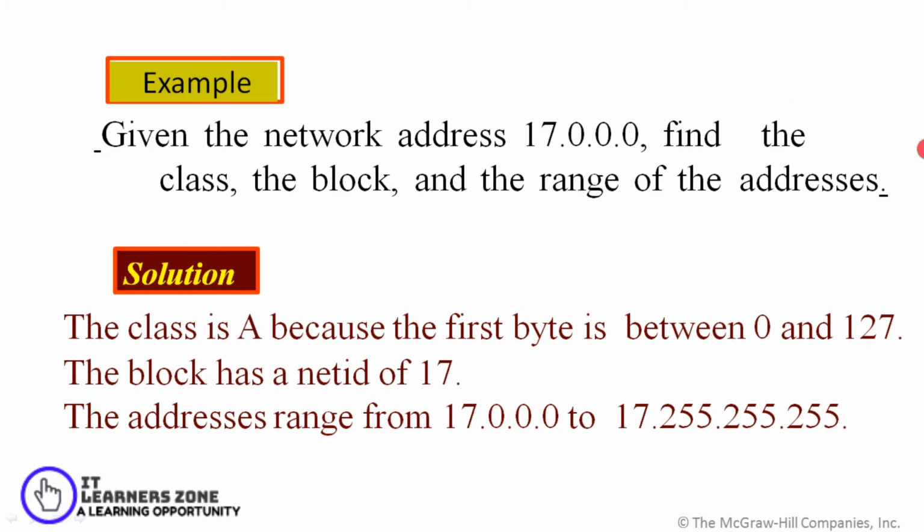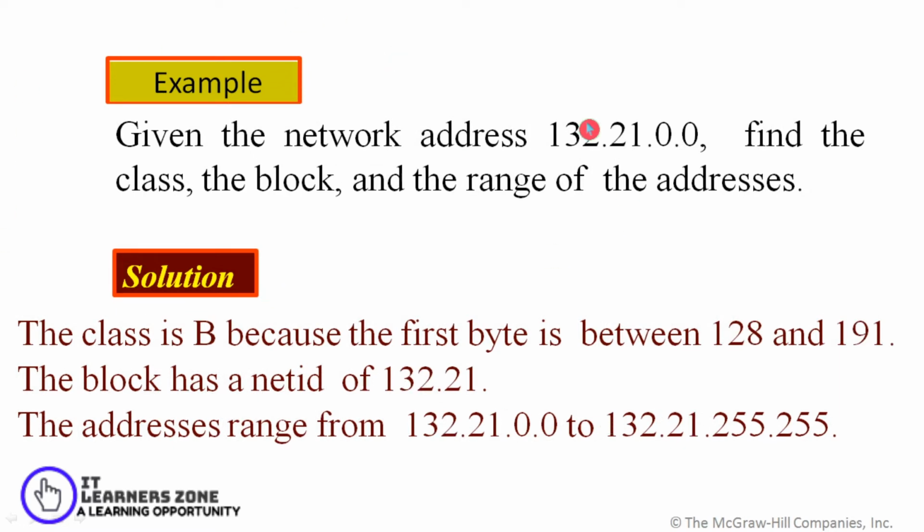Then how to find out the range of the address? Since it's a class A address, the range would start from 17.0.0.0, and the last address of this particular block would be 17.255.255.255.